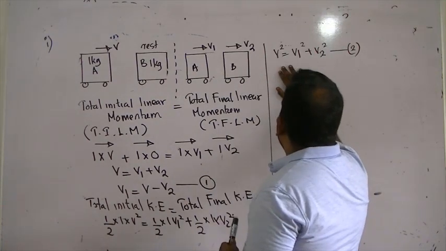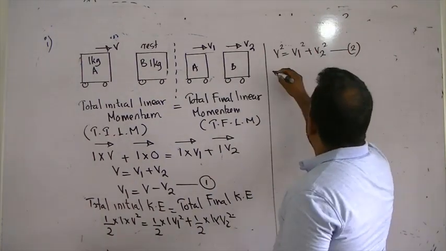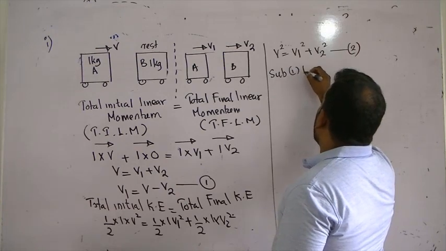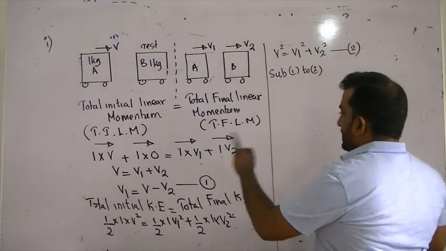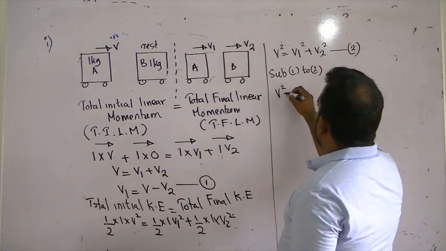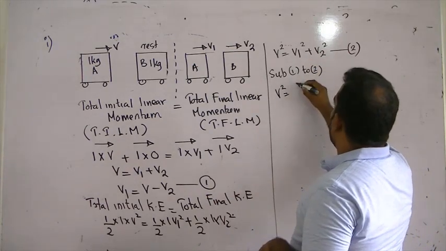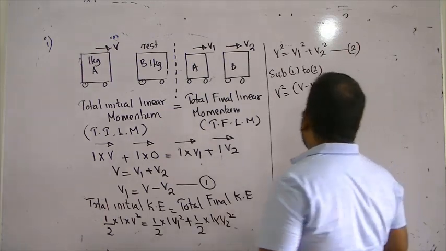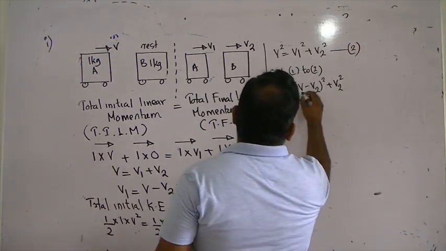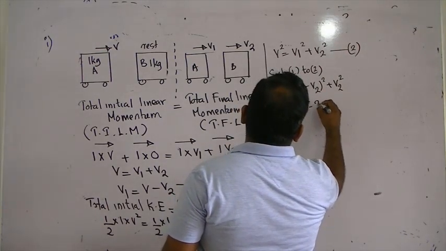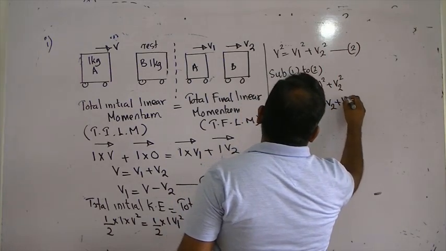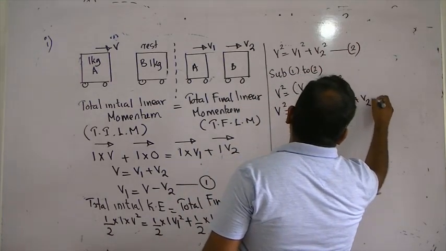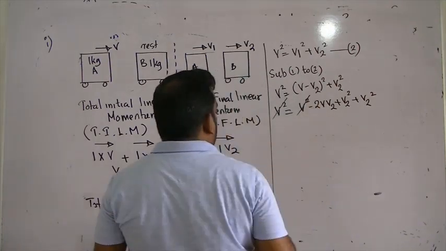Here we can substitute equation 1 into equation 2. Let's substitute. V squared equals, for V1 we can put V minus V2, squared, plus V2 squared. V squared equals V squared minus 2V V2 plus V2 squared plus V2 squared. V squared cancels.